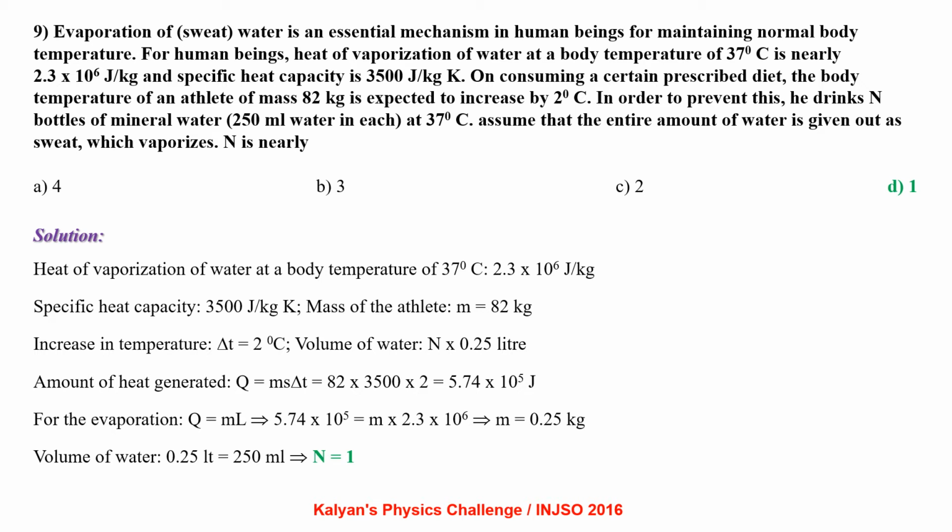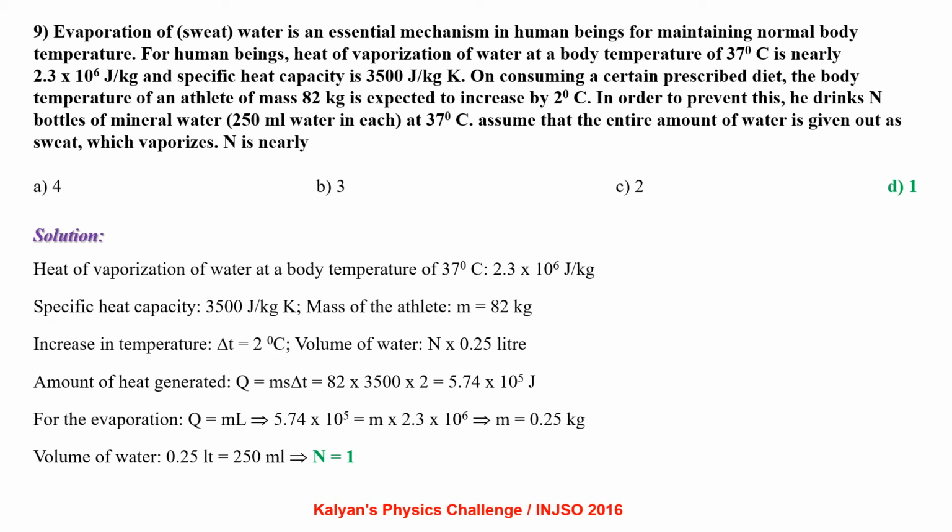Heat of vaporization of water at body temperature is 2.3 into 10 power 6 joule per kg. Specific heat capacity is 3500 joule per kg Kelvin. Mass of the athlete is 82 kg. Increase in temperature is 2 degrees centigrade. Volume of water is n into 0.25 liter.